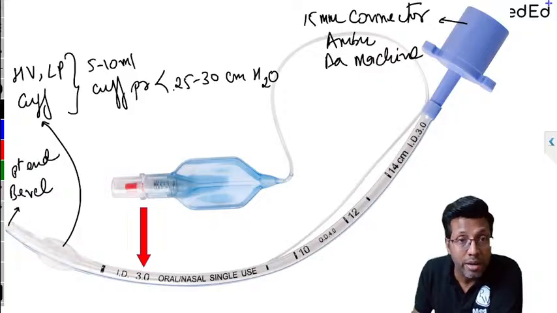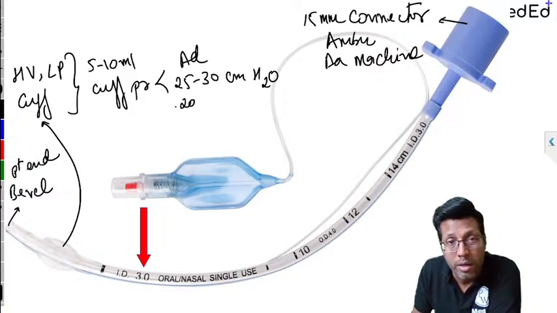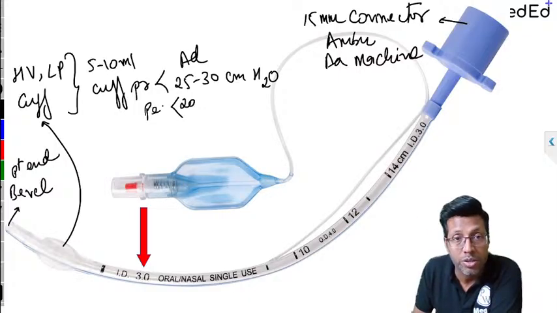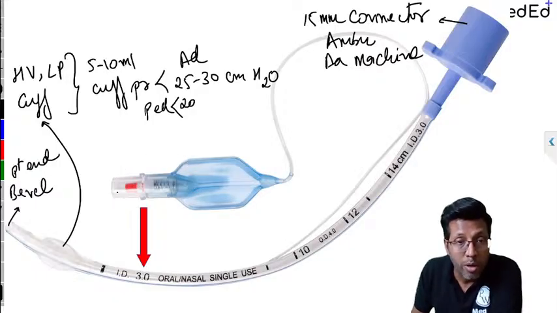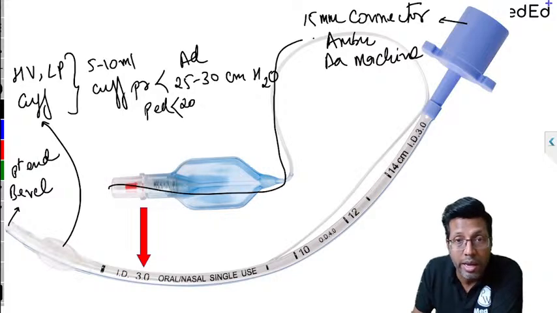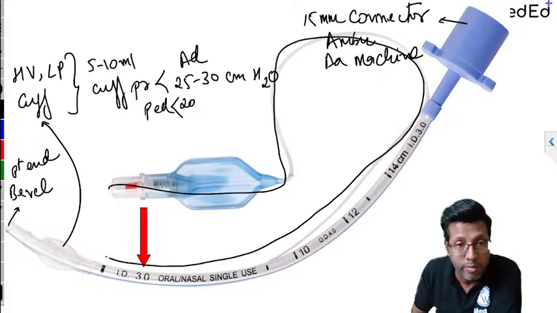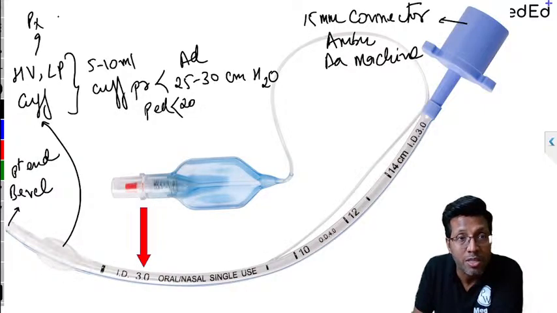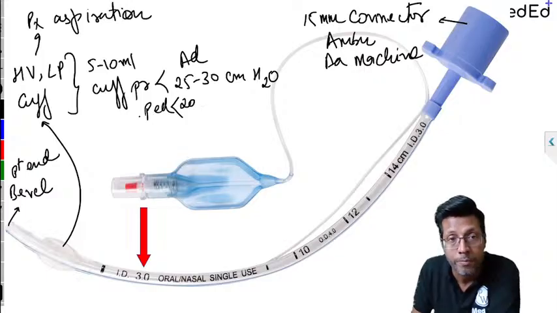All right. In a pediatric, it goes slightly less. This I'm talking of adult. In a pediatric, it is around 20. It should be less than 20. The cuff pressure should be less than 20 for a pediatric patient, in case you're using a cuff in pediatric patients. This is the pilot balloon from where you will fill in the air, right? And through the inflation line, the air goes inside and it inflates the cuff. Correct. This is how the cuff gets inflated, and this is what helps you to prevent aspiration. That is the whole point about endotracheal tube. You put an endotracheal tube to prevent aspiration, right?